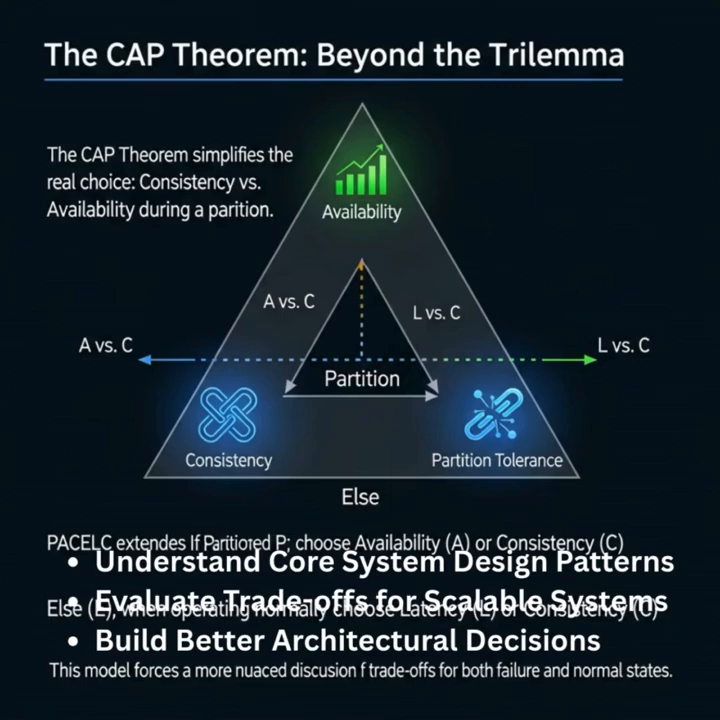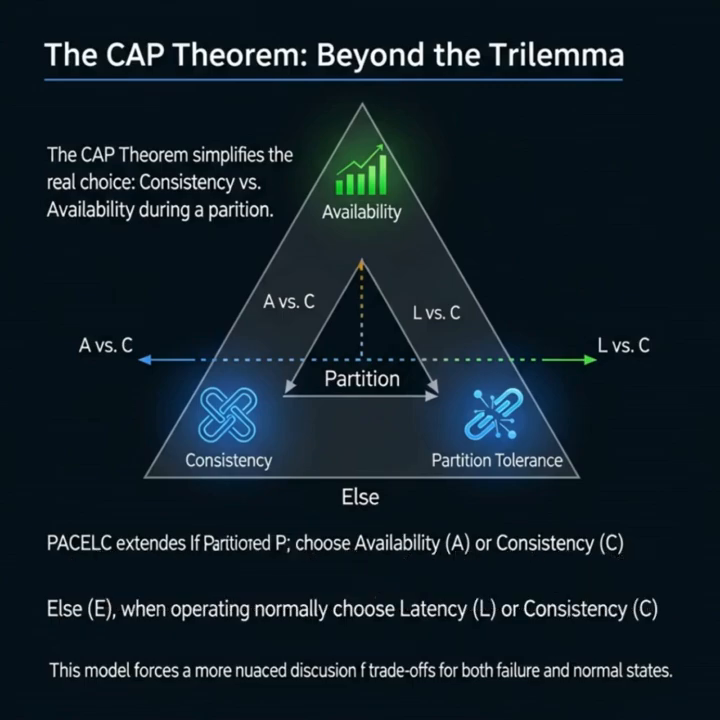A more useful model is the PACELC theorem. It states that in the case of a partition, P, a system must choose between availability, A, and consistency. Else, when the system is running normally, it must choose between latency, L, and consistency.